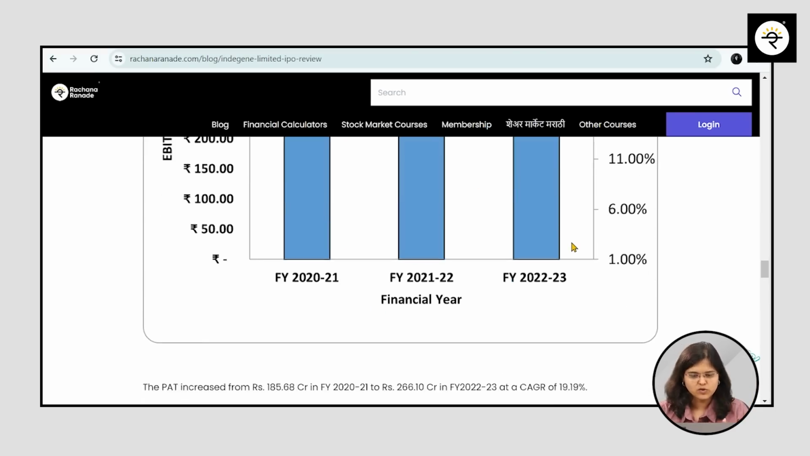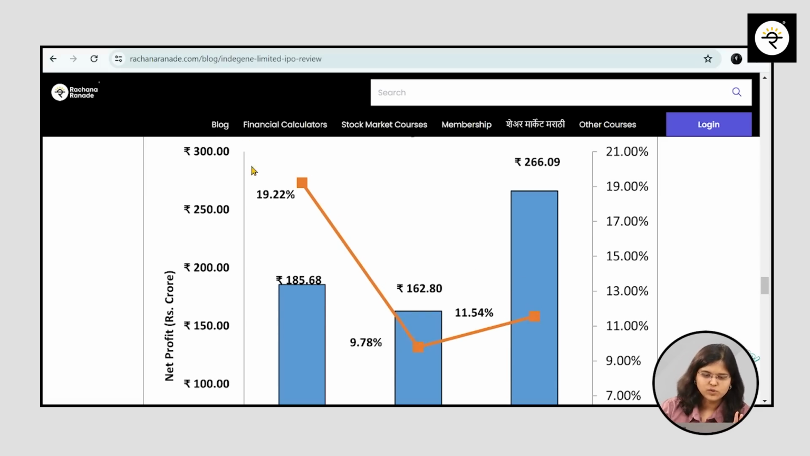In absolute numbers also it is growing. And if I'm talking about PAT, same old story. This was exceptional. Here they have gone from 9.78% to 11.54%.